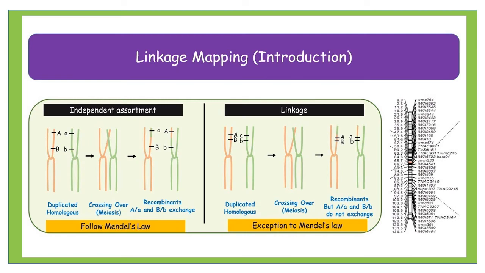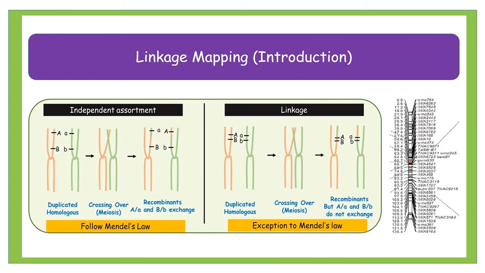To clear our perception about linked and non-linked genes, let's have a look at this diagram. As I said, if the gene orientation or the chromosome segregation follows Mendelian genetics, they will assort independently, according to Mendel's third law of genetics. In independent assortment, as we can see, the two chromosomes, one labeled red and the other labeled green, with capital A and capital B, followed by the alleles small a and small b, perform a crossing over and recombinants take place. As you can see, small a capital B and capital A small b.